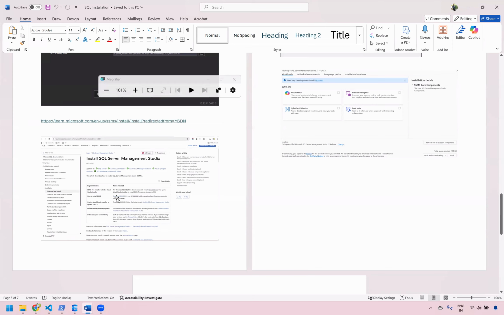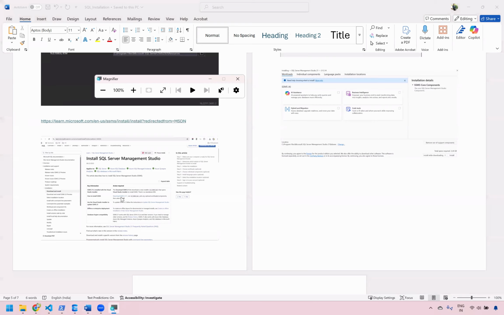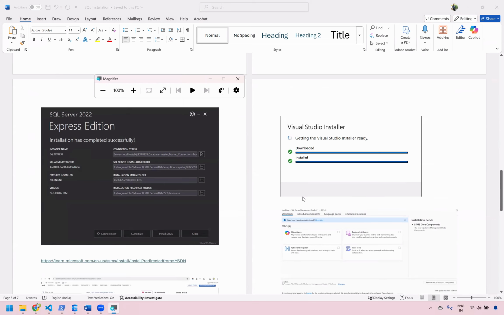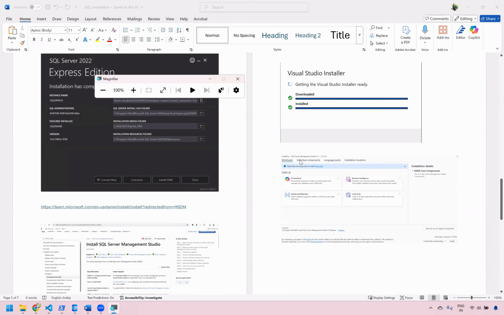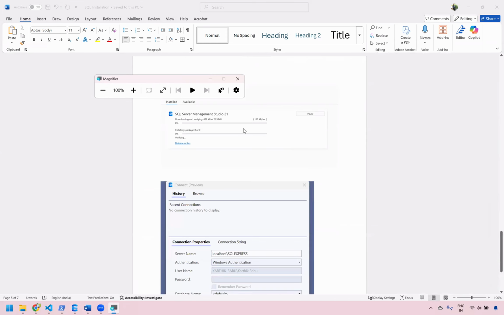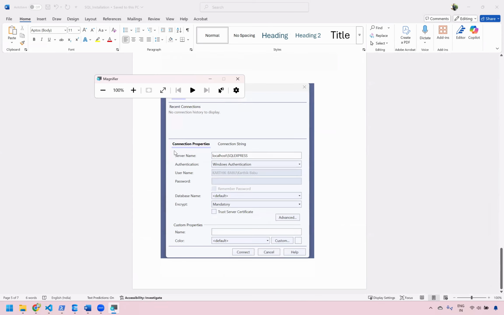It will look like this. You will have download SSMS 21, so make sure that you click on this download SSMS 21. Once it is clicked, a Visual Studio Installer will open. Let it download and get installed. Once this is completed, you will have a window like this. In this window, just click on this install button. Once you click on install, it will take some time. After installation, you will get a window like this.